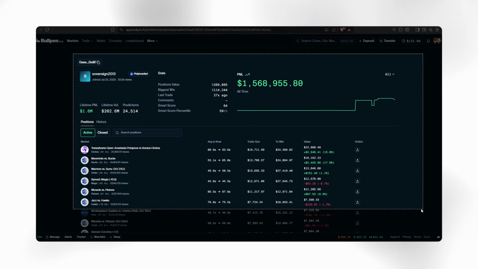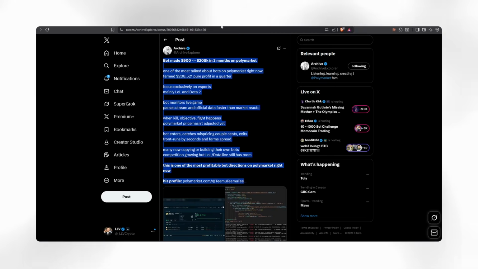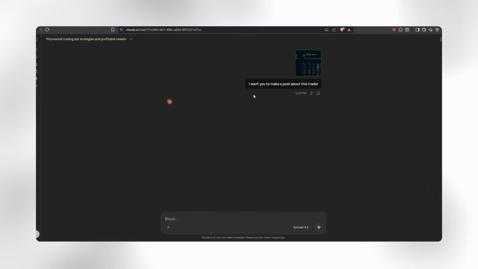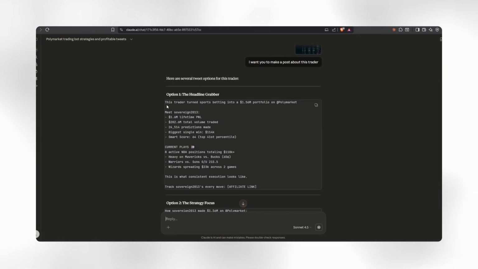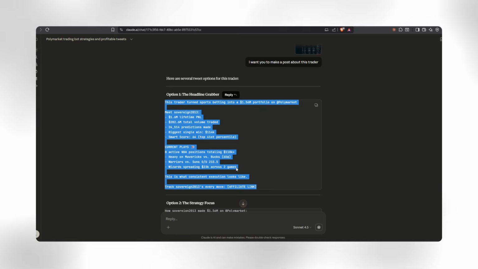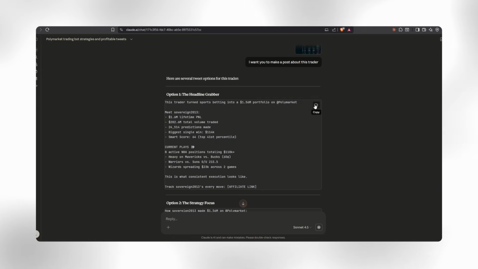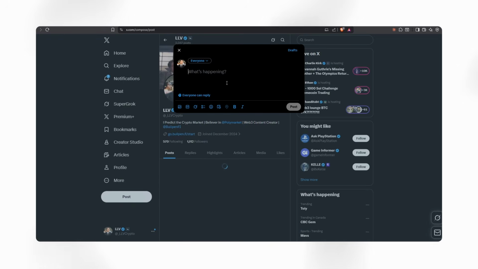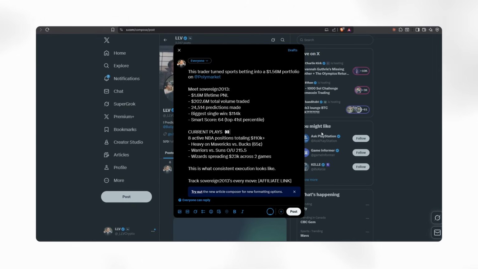All we would have to do now is we just copy this, head over to Claude and say, I want you to make a post about this trader. See what it comes out with, and then boom, just like that, we made a very engaging post in literally like 10 seconds. So all we have to do is just copy that. Then if we wanted to make a post like this, we could just paste that in here, maybe get rid of that emoji. Emojis don't really do well.